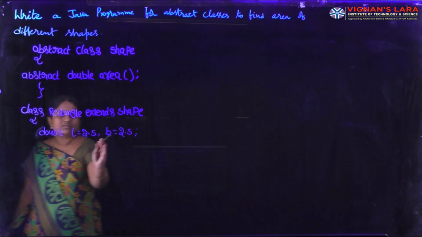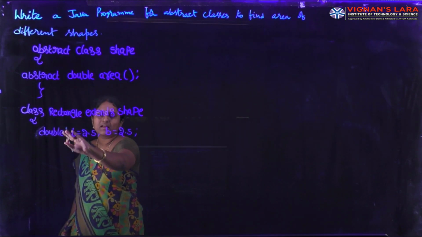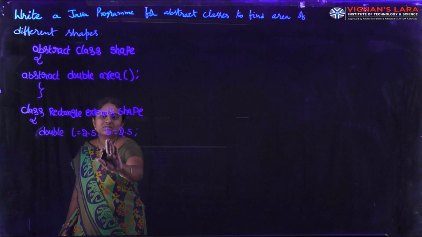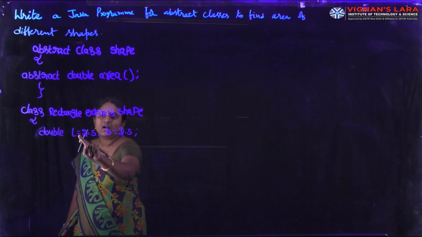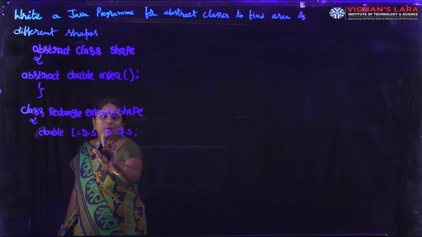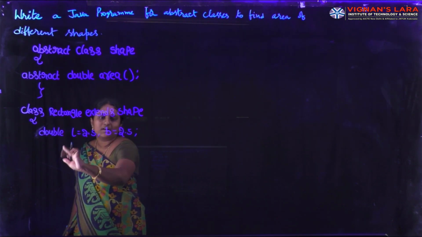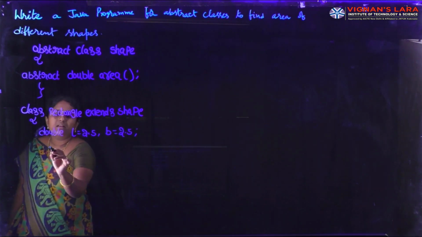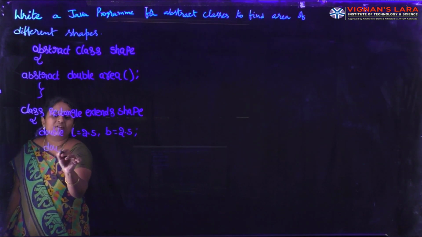Simply, I can use the variable names L and B: L equal to 2.5, B equal to 2.5. These two are double data types. Next, I am providing the body for the abstract method.